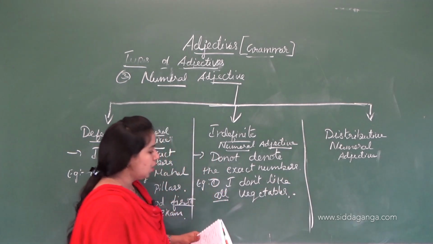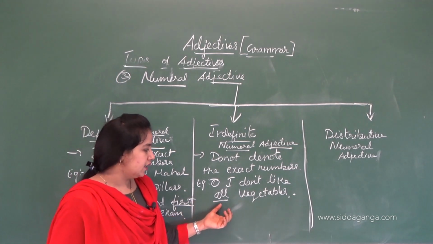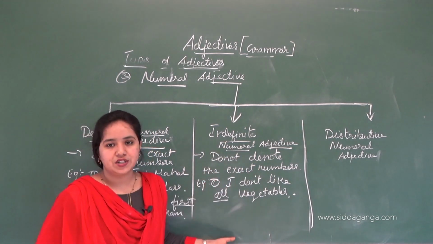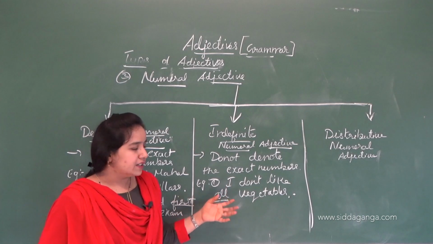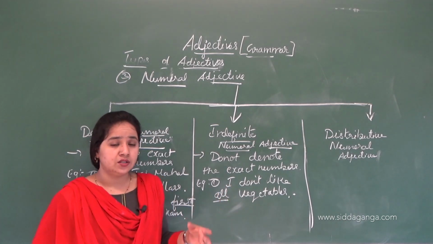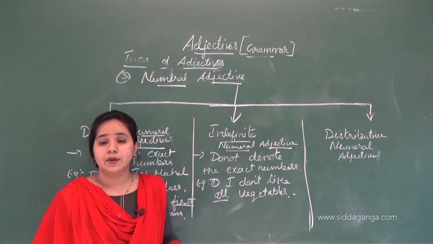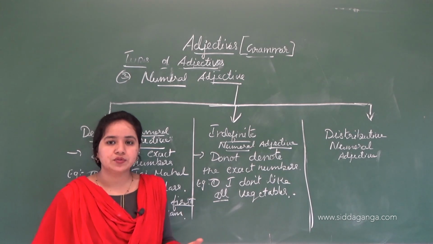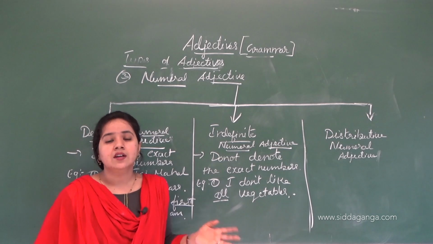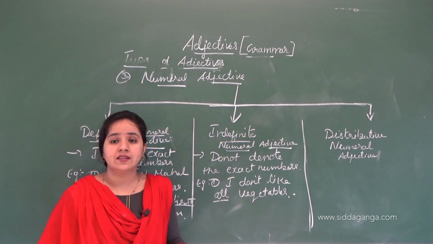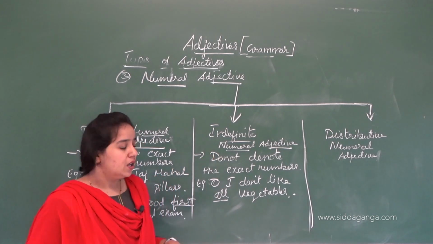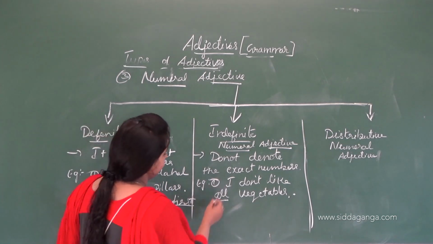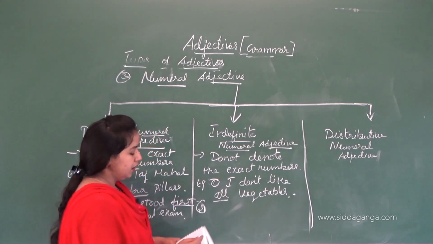This word all is the indefinite numeral adjective. It does not say the exact number of vegetables. It may be 2, 3, 4, 5. We don't know how many there are, but it is not saying the exact number here. All is called an indefinite numeral adjective.